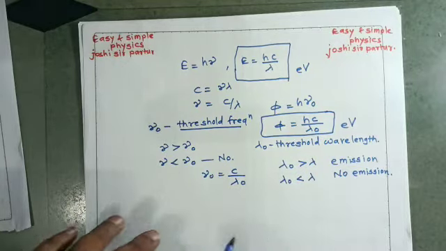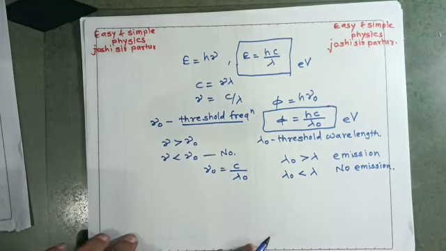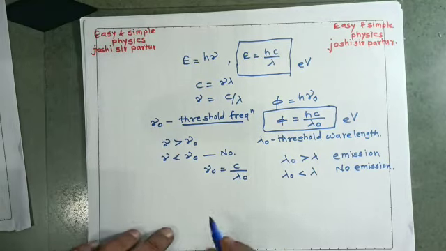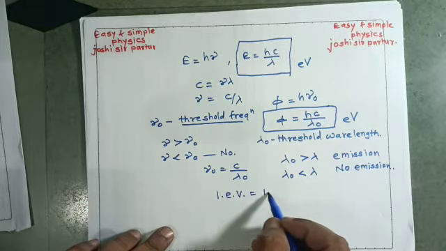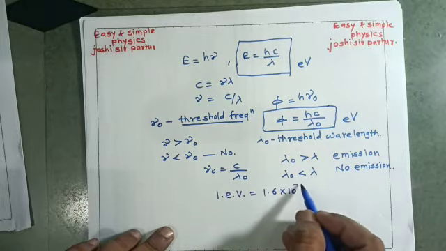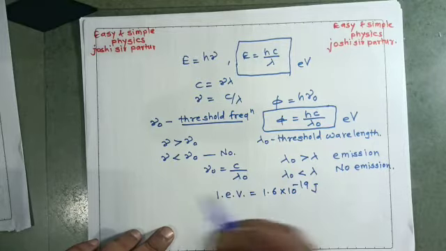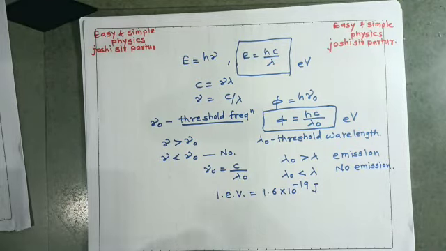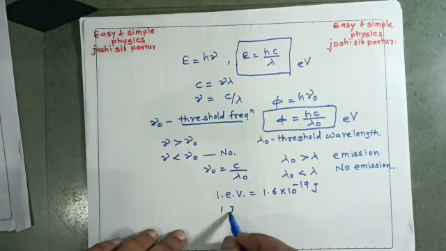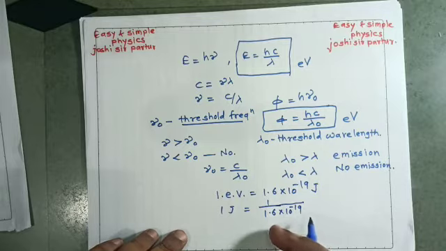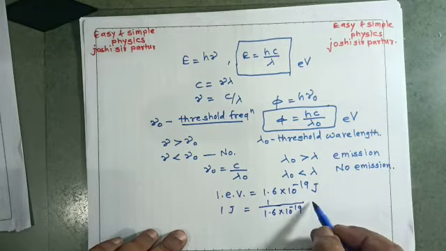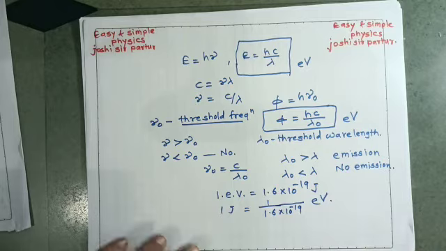If we convert this energy and work function into joule, we know the relation 1 electron volt is equal to 1.6 into 10 to the power minus 19 joule, or 1 joule is equal to 1 upon 1.6 into 10 to the power minus 19 electron volt.